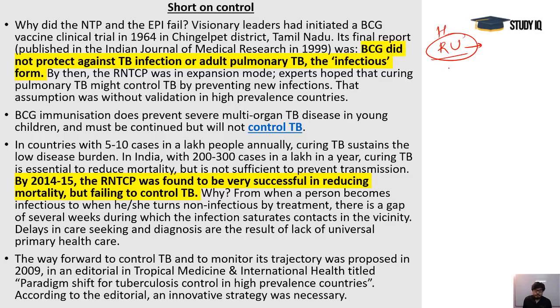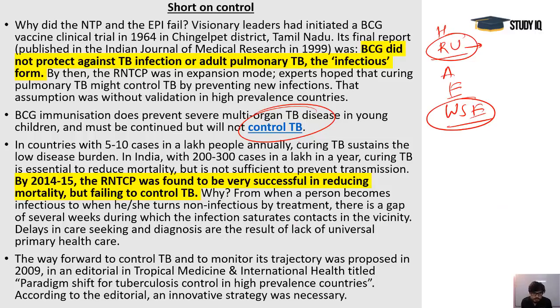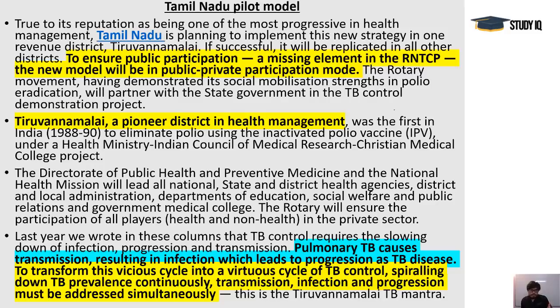It is not possible. So on this issue, awareness, education, and war-scale efforts are needed for TB awareness, because we are not only aiming that mortality should come down. We are aiming at controlling TB. These are programs to control TB. Treatment is not prevention. Prevention is essential for control. So we need to go towards prevention here, and all these issues should be taken care of if we talk about prevention here.